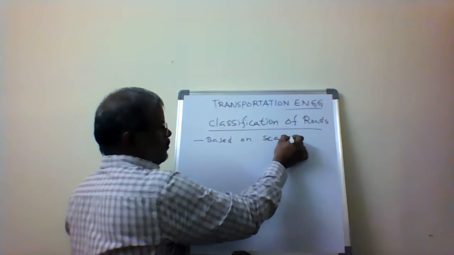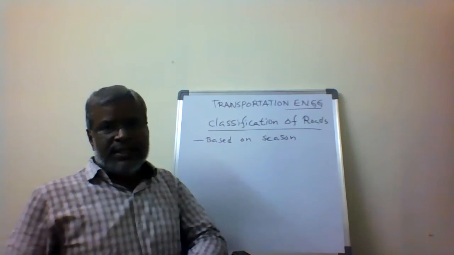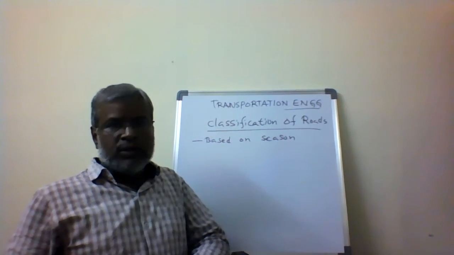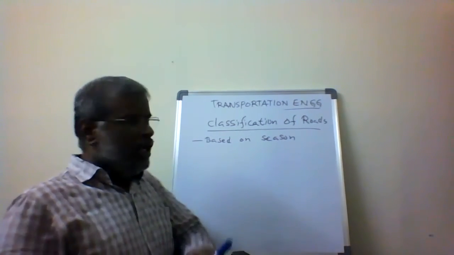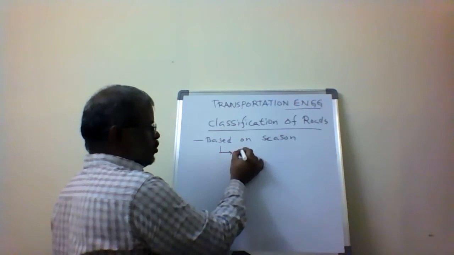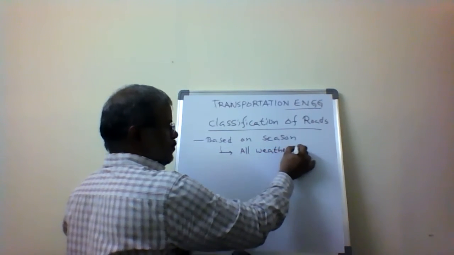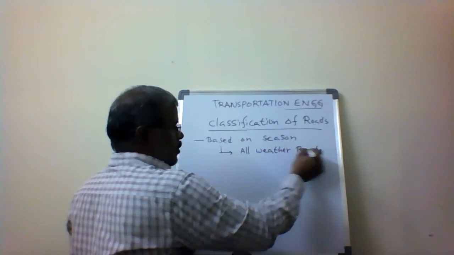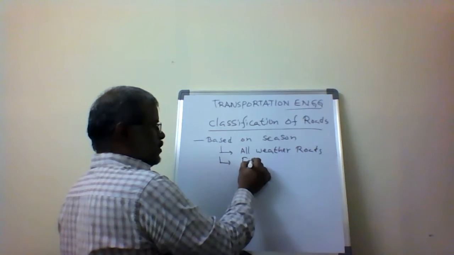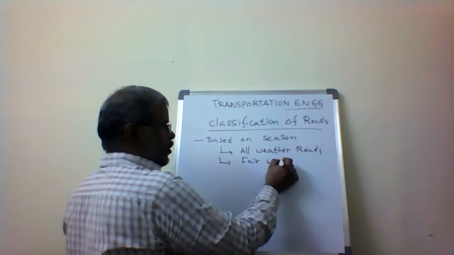season. Based on the season, the roads are classified. The first one is called all weather roads, and the second one is called fair weather roads.